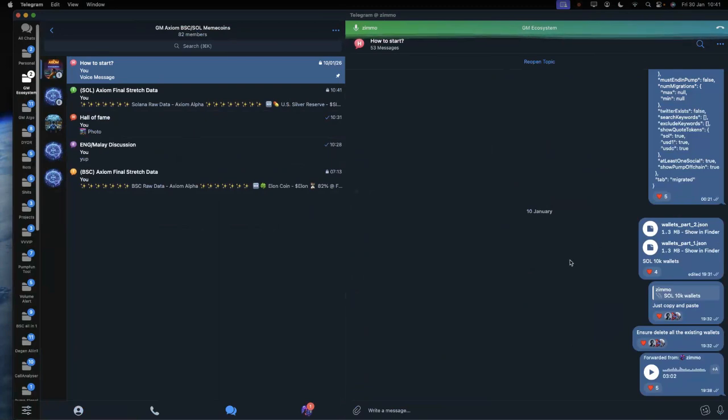Under this particular memecoins group, you will also be getting 10K alpha wallets. It's already been compiled for everyone. You just need to copy and paste. All the information is inside here. I can't scroll to the top because there is some sensitive information. If you want to know about all this juicy information, head up and click on the Axiom referral link, which is inside the announcement page itself. From here, you will see how you are able to get that information. You just need to copy and paste.